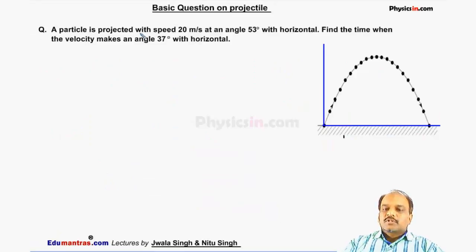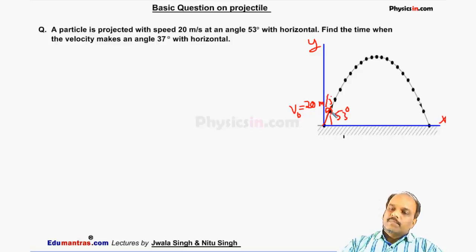A particle is projected at speed 20 meter per second at an angle of 53 degree with the horizontal. Find the time when the velocity makes an angle 37 degree with the horizontal. So this is the particle. This is our y-axis. Let this be x-axis. The particle is projected at speed 20 meter per second at an angle of 53 degree.